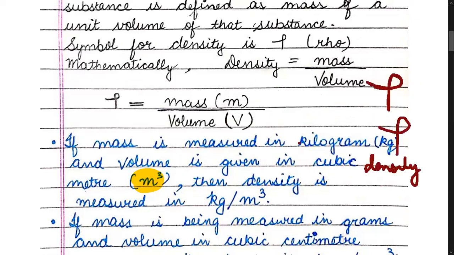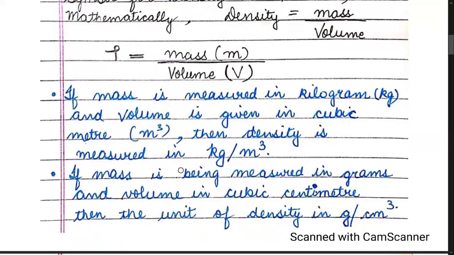There is one more unit of density, and it is taken when mass is given in grams and volume is given in cubic centimeter.